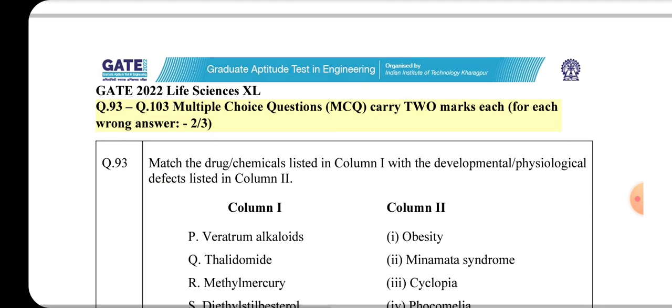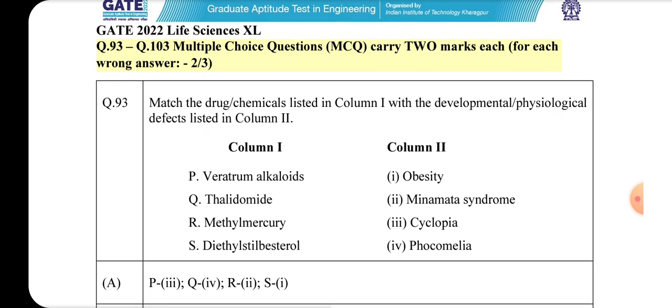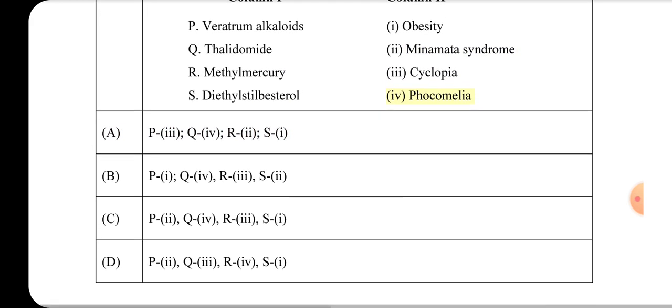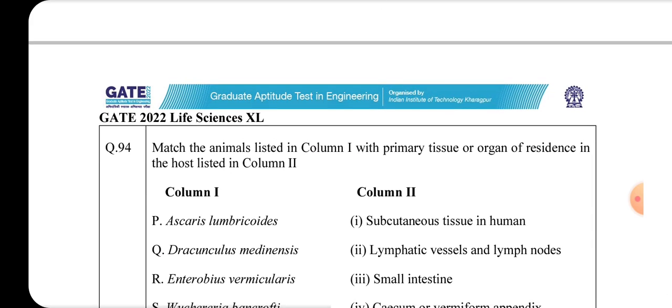Q93 to Q103, multiple choice questions, MCQ, carry 2 marks each; for each wrong answer, 2/3 marks are deducted. Q93. Match the drug chemicals listed in column 1 with the developmental physiological defects listed in column 2. Column 1: P, Veratrum alkaloids; Q, Thalidomide; R, Methylmercury; S, Diethylstilbestrol. Column 2: I, Obesity; II, Minamata syndrome; III, Cyclopia; IV, Phocomelia.